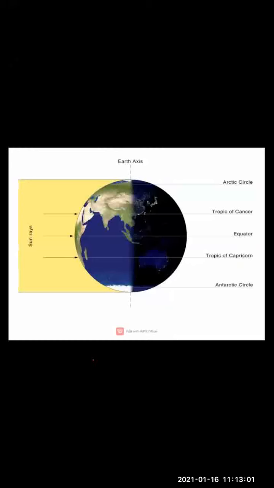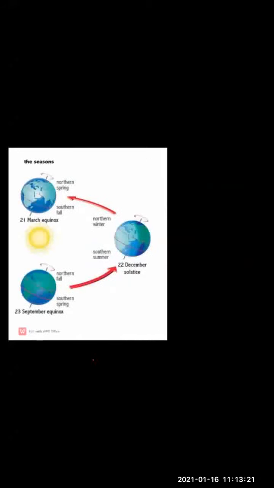Moving ahead, we are going to study about the equinox term. Okay, like I told you, in this period, what happens? Both the poles are at the same distance from the sun. See here, we have seen both the poles. They are what? They are at the same distance from the sun. Okay, so this period is called the equinox period.